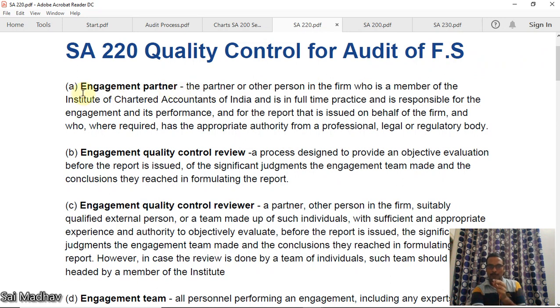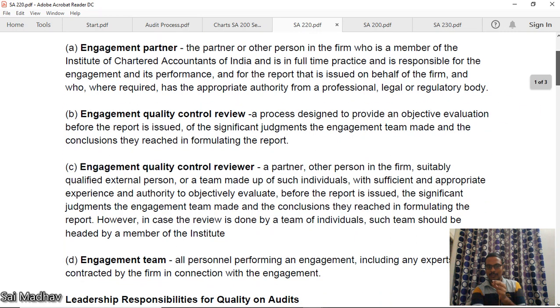Now there are some important definitions here. Engagement partner. Okay. He is a member and he's a partner. Okay. He's responsible for the engagement and its performance and for the report that is issued on behalf of the firm. Okay. He is nothing but the boss, the boss of the firm. You can say like that.